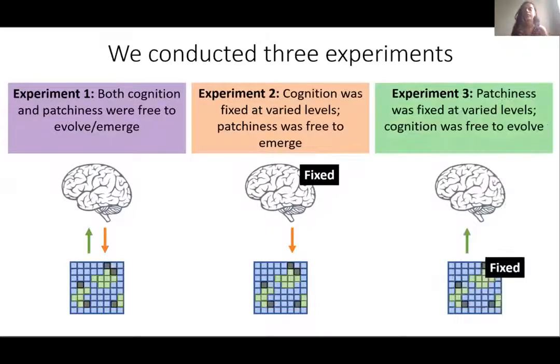And finally, in experiment 3, patchiness was fixed at varied levels and cognition was free to evolve to give us the influence of patchiness on cognition. So these 3 experiments together give us a pretty holistic understanding of how cognition and patchiness influence each other or interact.